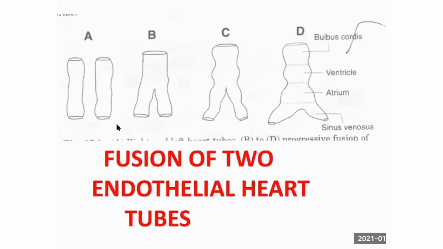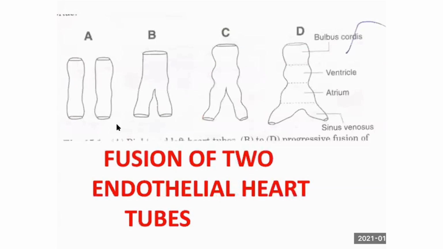What opens on the right atrium? Superior vena cava and inferior vena cava. Right, with the development of heart, we'll go for break. Okay. So the larger blood vessels of the thorax and the chambers constitute the cardiovascular system. Am I right? So there will be 2 heart tubes.